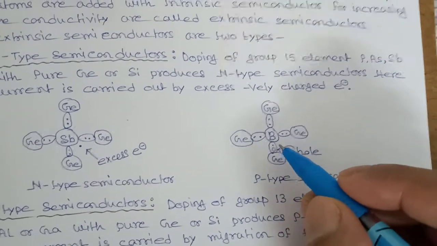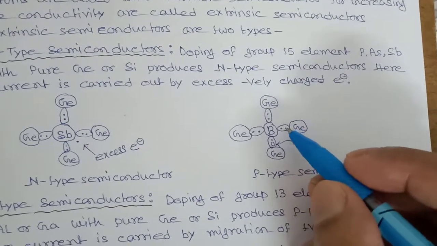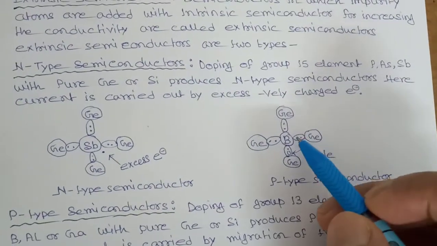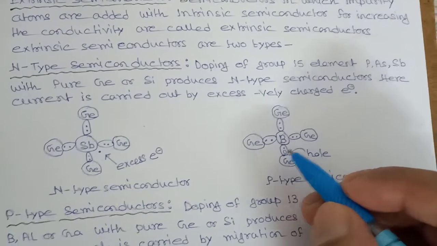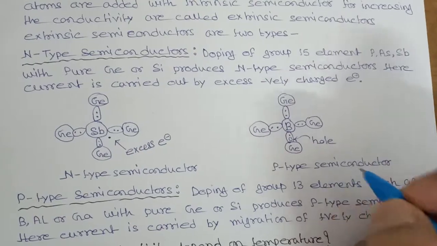Now this hole can migrate here, an electron can come here, again the hole can migrate from here to here, and an electron can come here. So in this way current will be carried by these positively charged holes. That's why this type of semiconductor is called P-type semiconductor.